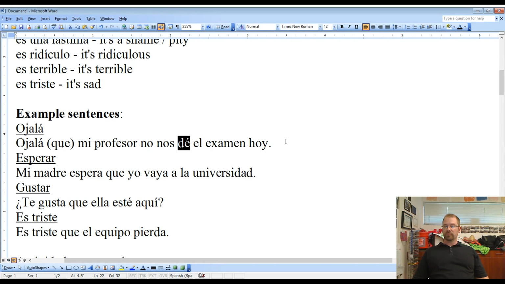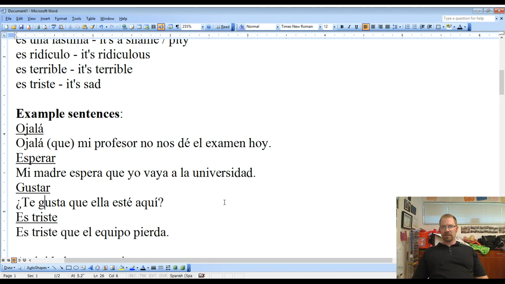Your subjunctive is right here with the verb dar. Do note that there's an accent mark over the E on it, because without it, it becomes the word de. Pronounced the same, but it means from or of, so it is important. Esperar. Mi madre espera que yo vaya a la universidad. My mom hopes that I go to the university. So it's the verb ir in the subjunctive.